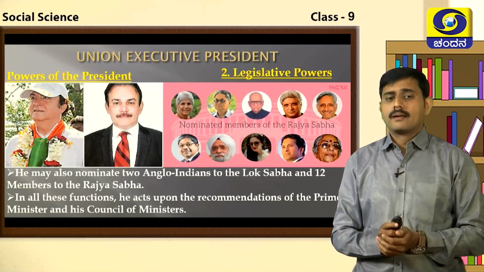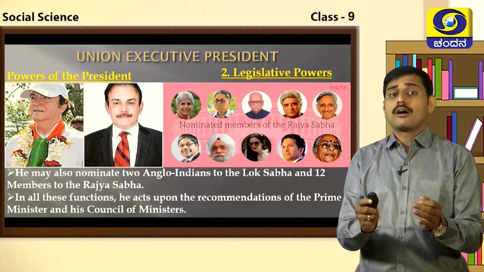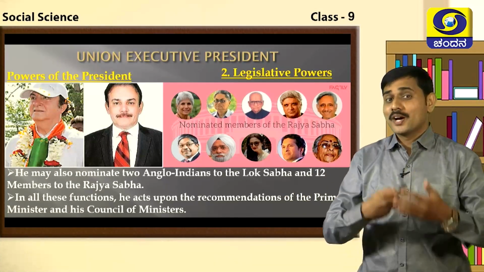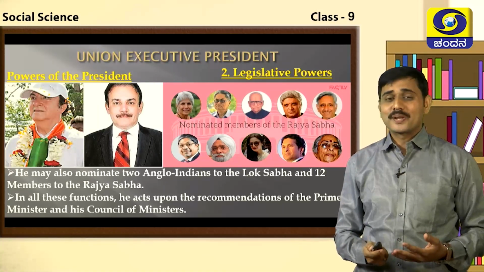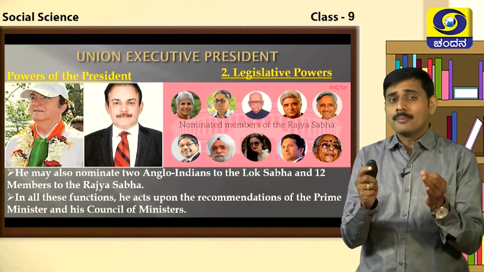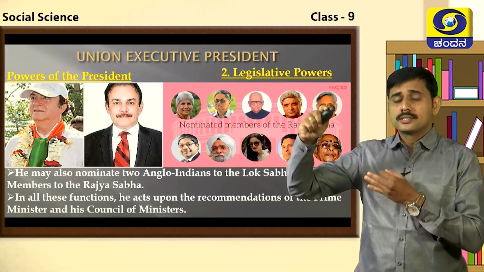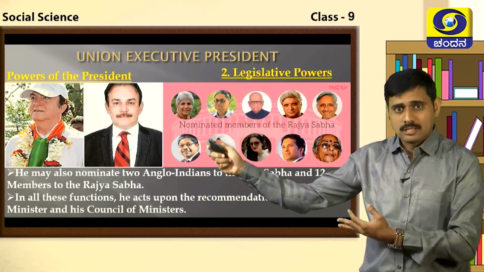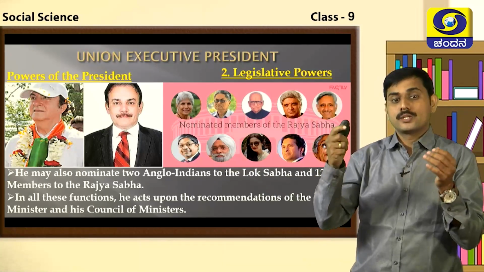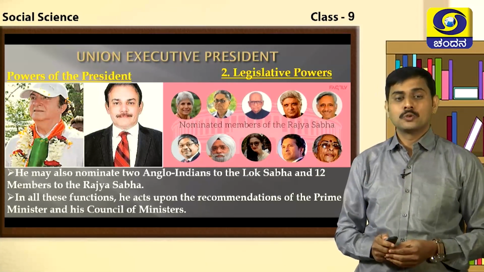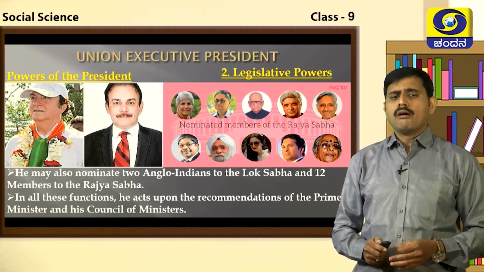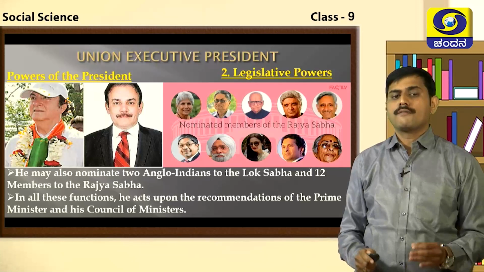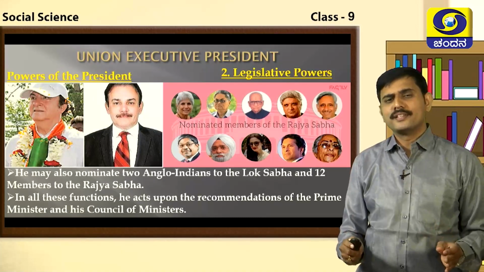Along with that, the President has the power of nominating members to the Parliament here. As we already discussed, students, the President of India will be nominating 2 members to Lok Sabha and 12 members to Rajya Sabha. That power is with the President of India, students. And in all these functions, he acts upon the recommendations of the Prime Minister and the Council of Ministers.